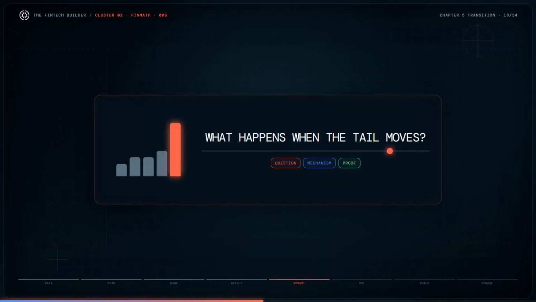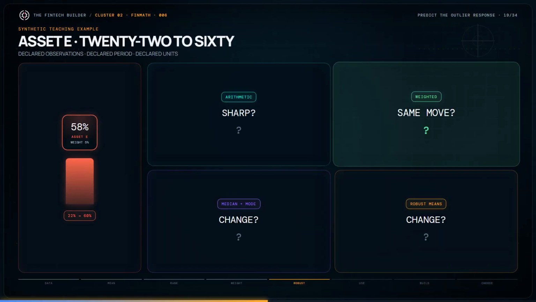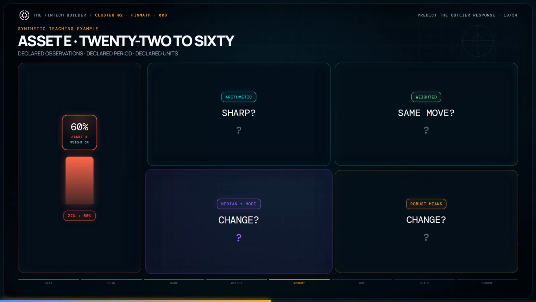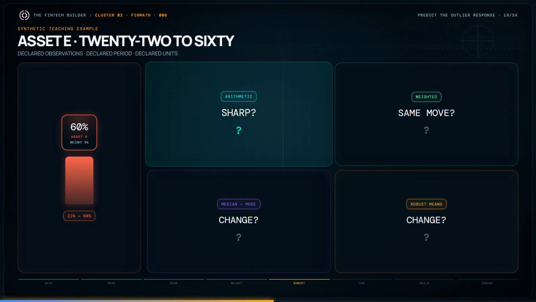Predict which measures will react and compare 3 different ways of limiting tail influence. Asset E's return changes from 22% to 60%. Nothing else changes. Its portfolio weight remains 5%. Before calculating, predict the response.